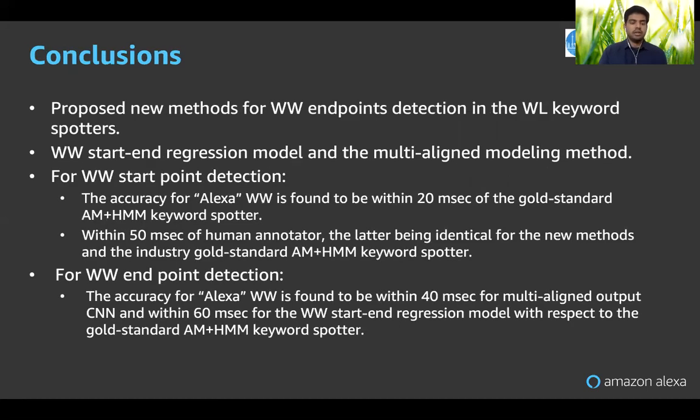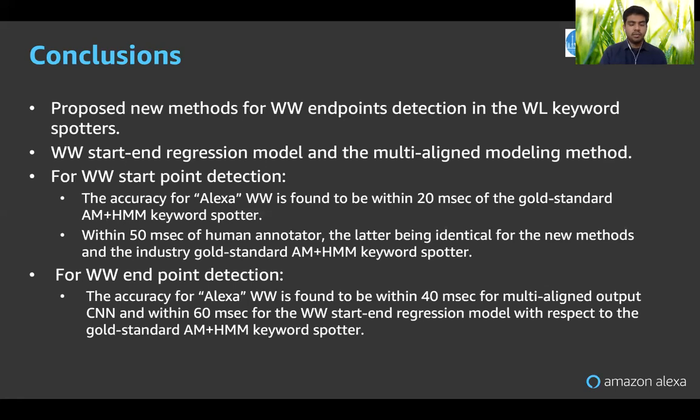Just to give an idea of what we discussed so far and give you a conclusion, we proposed two new methods for wake code endpoint detection for a word level keyword spotter, namely the start and end regression model and the multi-align modeling method. We found that we made a standard error under 20 milliseconds for start when compared with the gold standard AM plus HMM, using pseudo label data from that model.